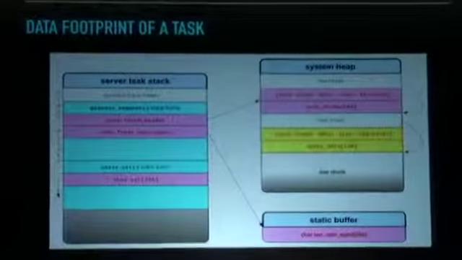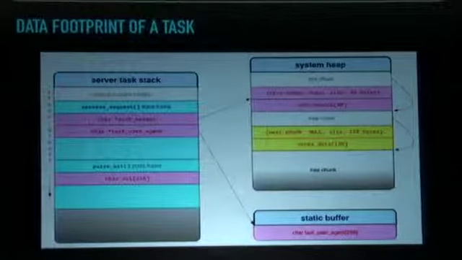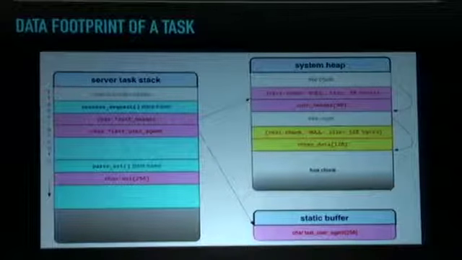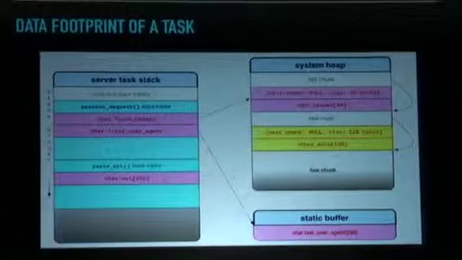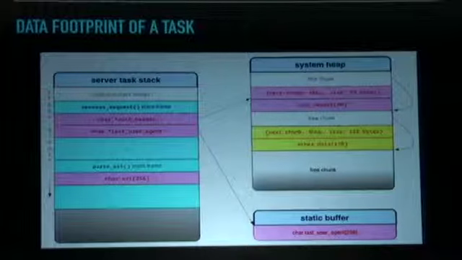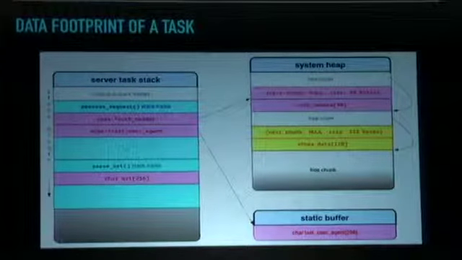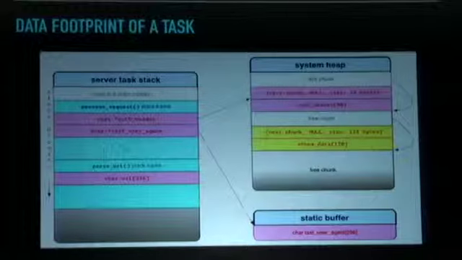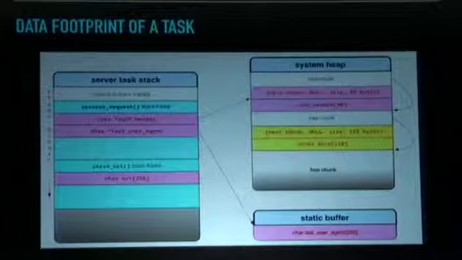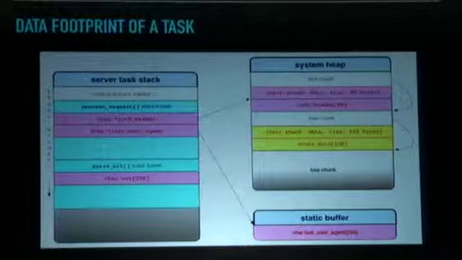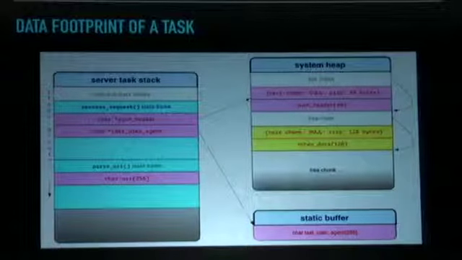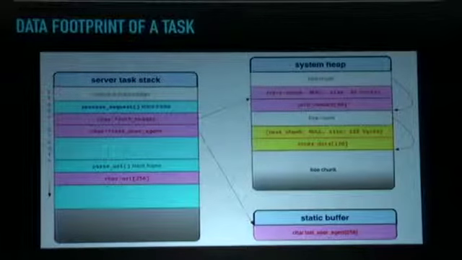And if we look at the task stack, we see that it's growing downwards. The function that's currently executing is parse URL. And it was called by process request, so we know that this task is reacting to some data coming over the network. And there's a couple different kinds of data that it's using. The process request function has allocated 40 bytes on the heap, so we see this red chunk on the heap that's been allocated by that task.